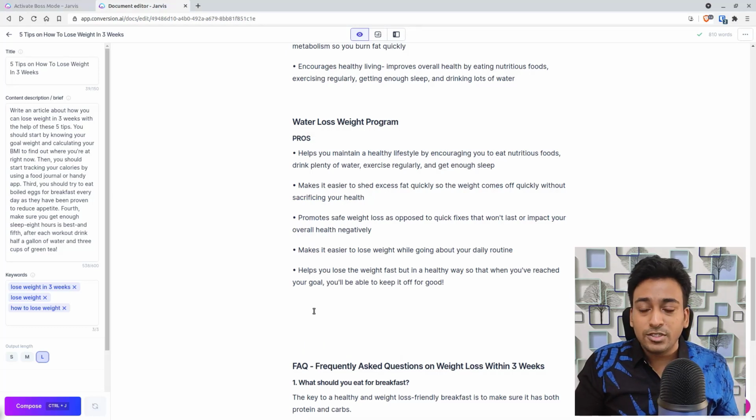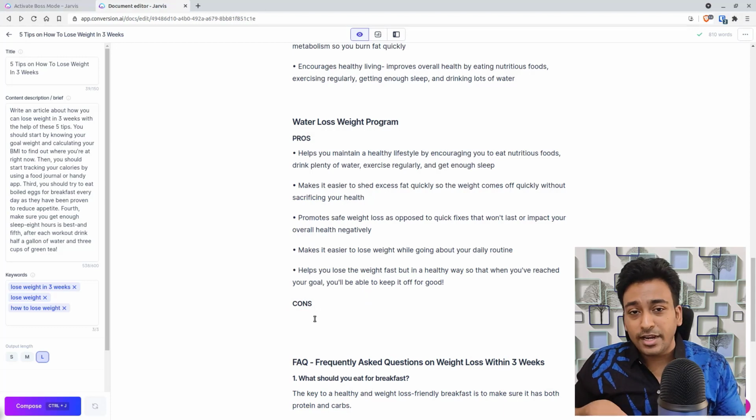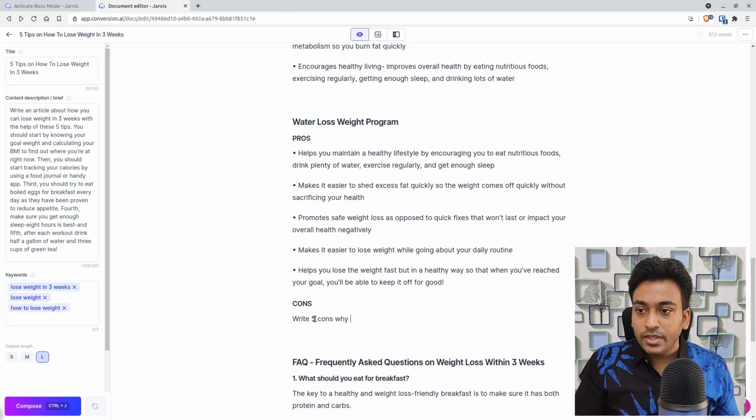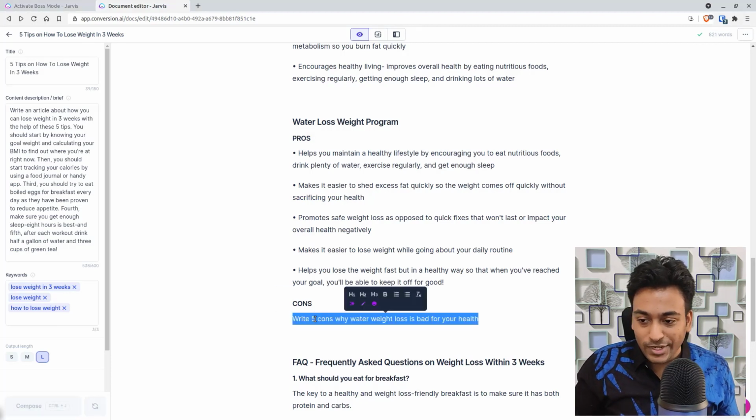Now let's see how you can use cons within Jarvis. If I go into the cons section, now I'm trying to ask Jarvis to write some cons. For example, write 5 cons why water weight loss is bad for your health. Let's see whether it can come up with this. I don't have any clue whether it is bad or good. Write 5 cons why water weight loss is bad for your health. Let's see whether it can come up with this thing.